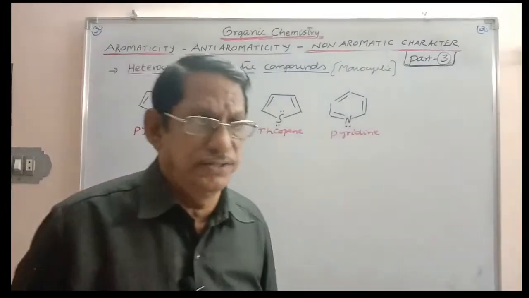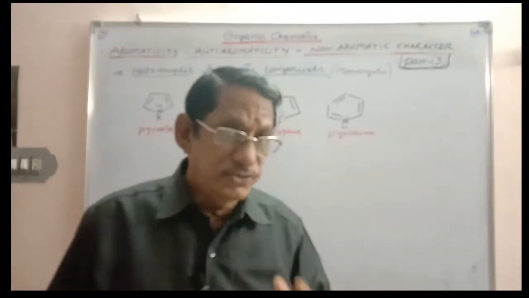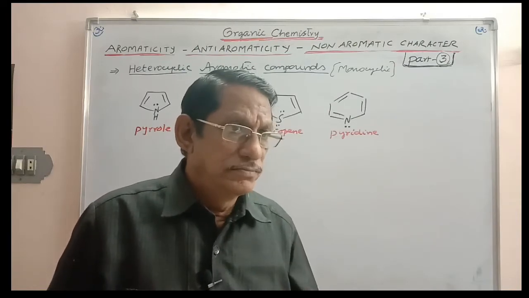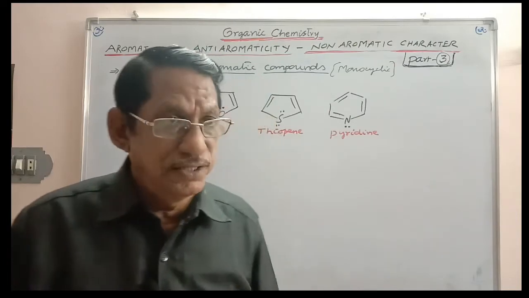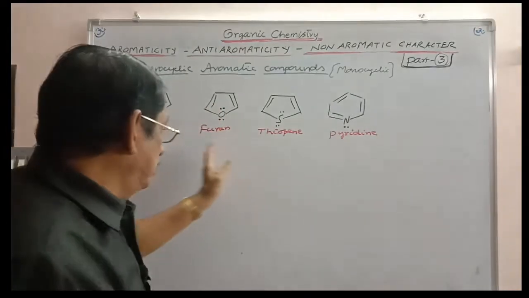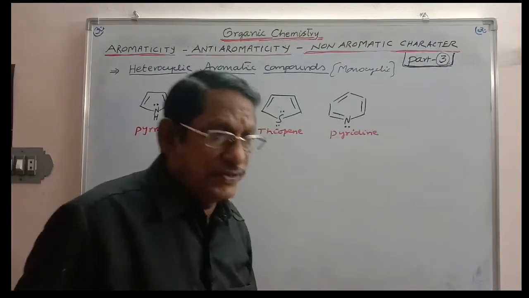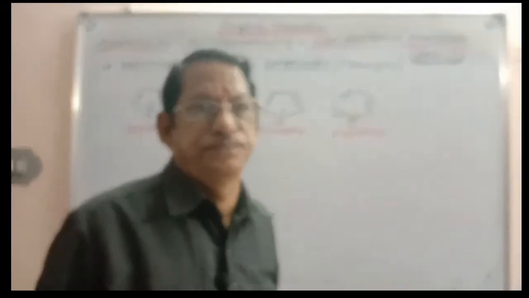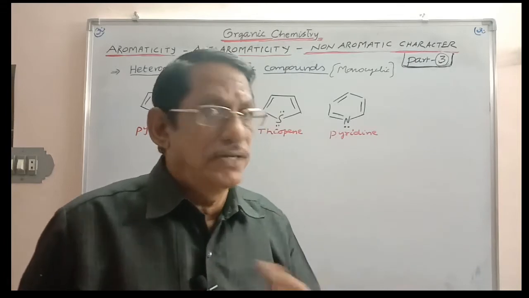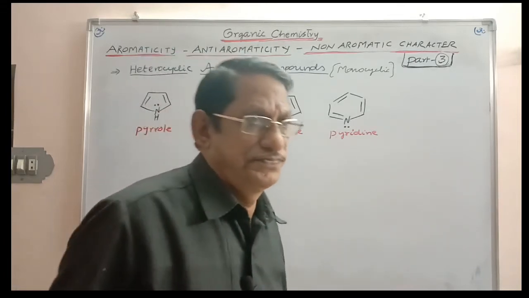These four compounds are more interesting among heterocyclic aromatic compounds because, just like benzene, they undergo electrophilic substitution. In benzene, for a single substituent, there is no orientation; all 6 positions are equivalent. But in these heterocyclic aromatic compounds, even for mono substitution, there is orientation. All the positions present are not equal.